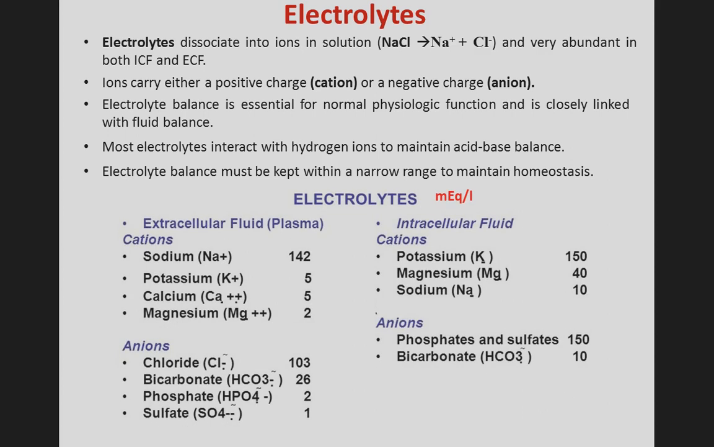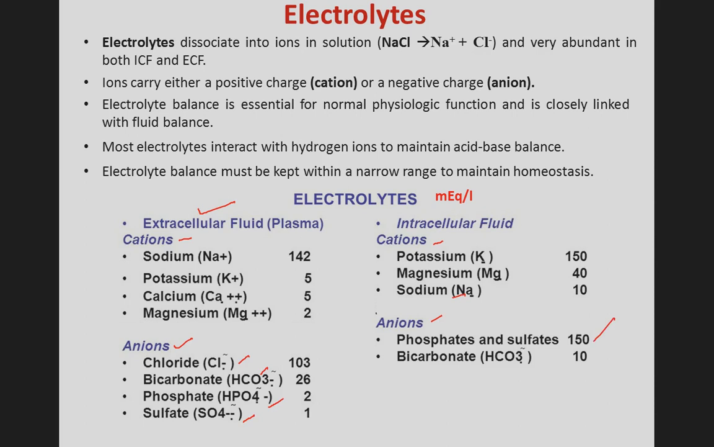Next is the electrolyte table. Here for extracellular fluid, the cations are sodium, potassium, calcium and magnesium. For intracellular fluid, the cations are potassium, magnesium and sodium. For extracellular fluid, the anions are chloride, bicarbonate, phosphate and sulfate. For intracellular fluid, the anions are phosphates, sulfates and also bicarbonate.